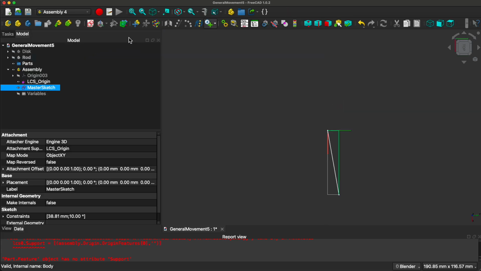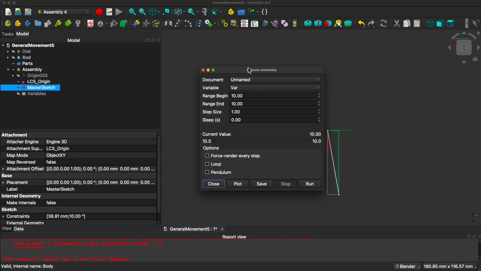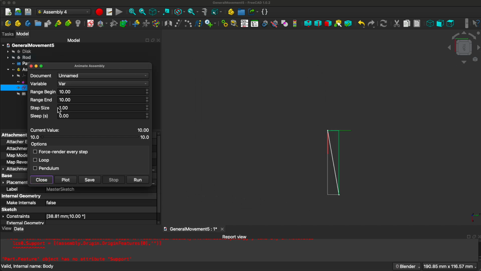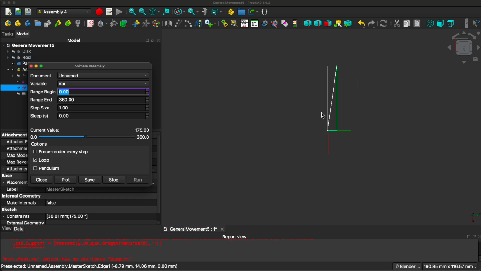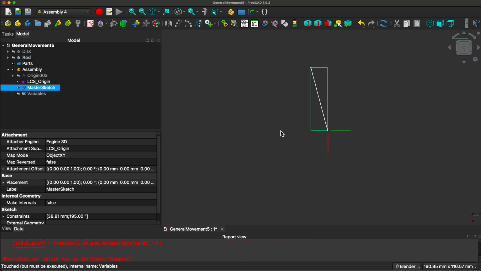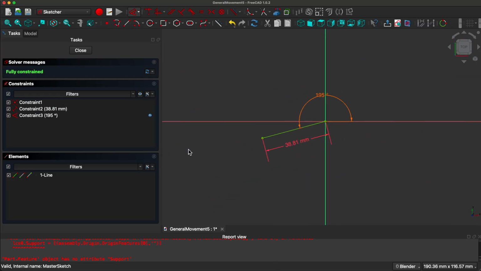Let's try it out. We animate it, using var. Range begin is 0 to 360. We loop it and we run it. There we go. Now we have something that rotates, and all we have to do is attach the disk to it. Close it. The second thing we need in the master sketch is a way to move the rod back and forth horizontally.